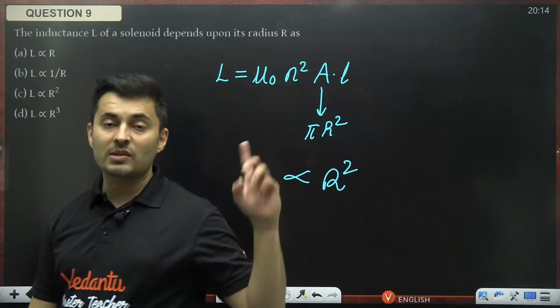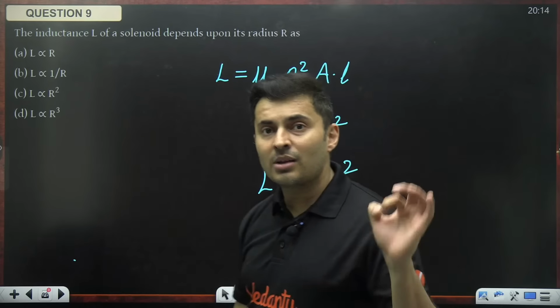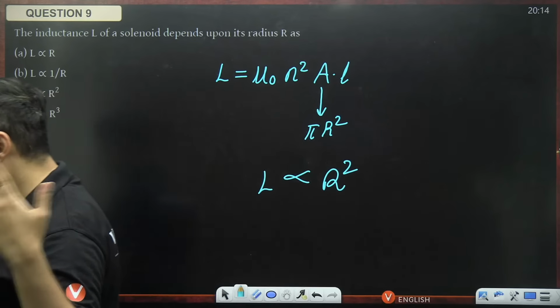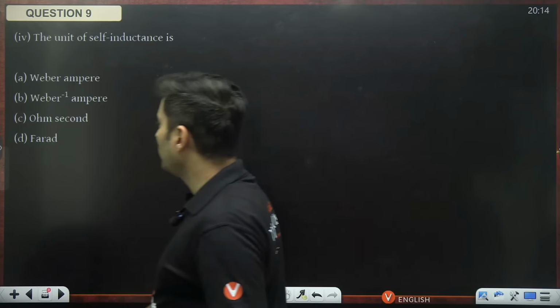Mu naught n square. What is that small n? This is number of turns per unit length. So number of windings which are there in that solenoid per unit length. Keep that in mind. Moving on to the next one.